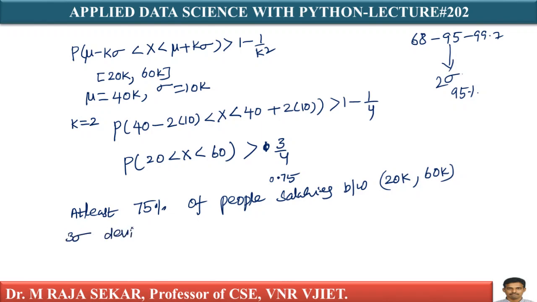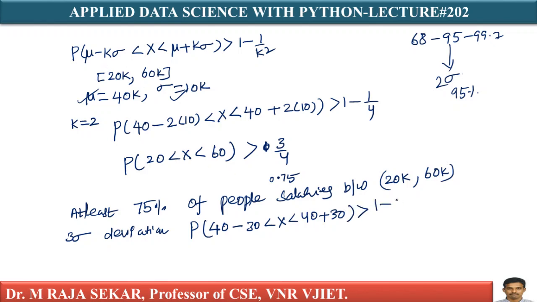Similarly, for 3 sigma deviation, what will you get? Probability of mu, 40, minus 3 sigma. I am taking k equal to 3. 3 sigma means 3 into 10, 30, so 40 minus 30 is less than x less than 40 plus 30. Mu equal 40 and sigma is 10, we know that. I am taking k equal 3, 3 sigma deviation.